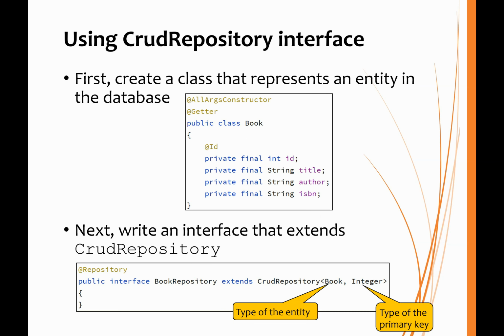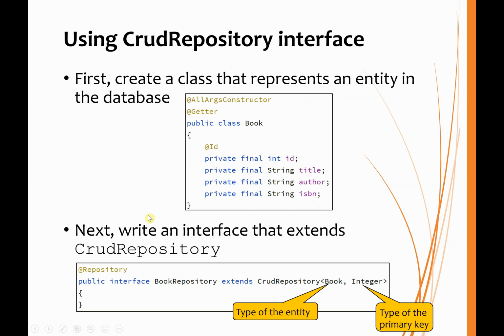When we want to use the interface, the first thing we need to do is to create a class that represents an entity that is in the repository, in this case a database. I'm going to have a repository for a book. In my database, I've got a book table with 4 columns: ID, title, author, and ISBN. So in my class that is representing that entity, I've got the same 4 columns as fields, and this is quite important: I'm annotating the ID field as an ID.